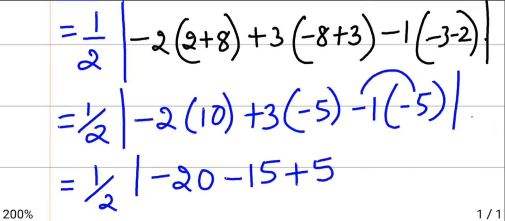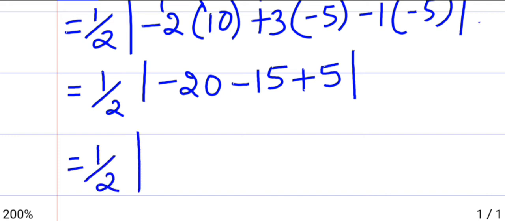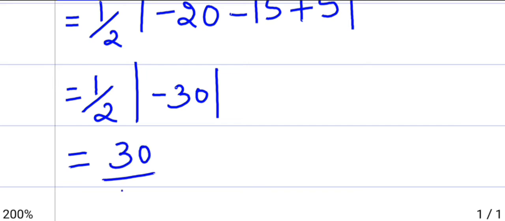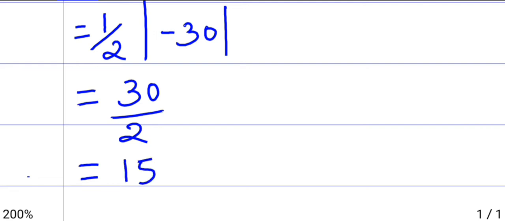So we have to multiply the sign if it is a bracket. So we get 1 by 2, 20 plus 15 is 35 minus 5 is 30, minus 30. Since modulus is there, negative will become positive. So 30 by 2. The answer will be 15 square units.